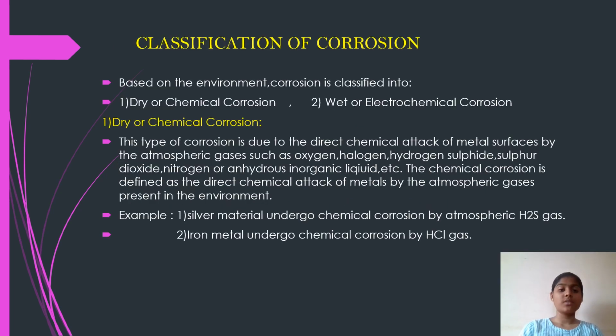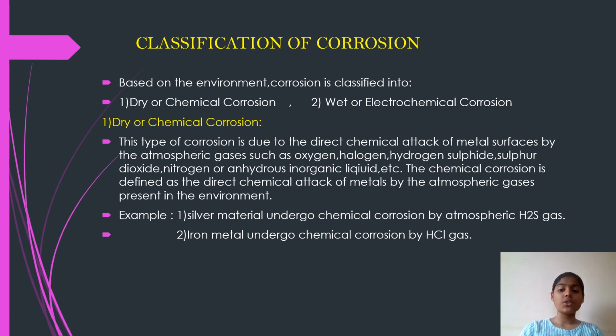Now let's look into the second topic, that is classification of corrosion. Based on the environment, corrosion is classified into two types. They are dry or chemical corrosion and wet or electrochemical corrosion. Now let's look into the dry or chemical corrosion. This type of corrosion is due to the direct chemical attack of metal surfaces by the atmospheric gases such as oxygen, halogen, hydrogen sulfide, sulfur dioxide, nitrogen or anhydrous inorganic liquid, etc.